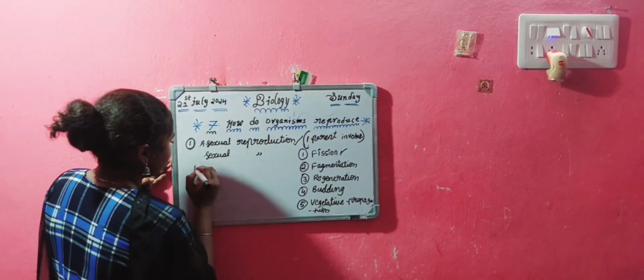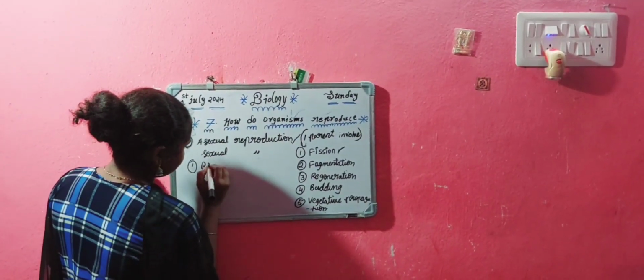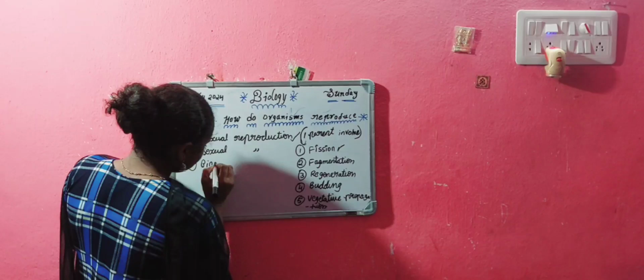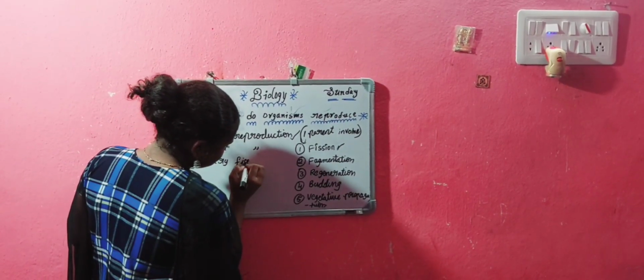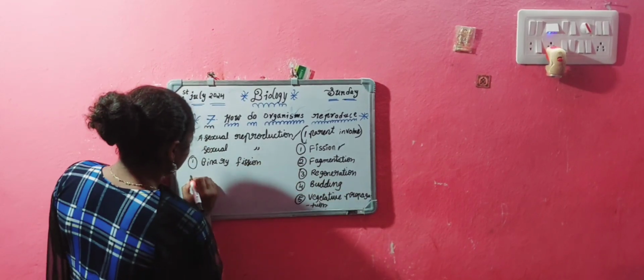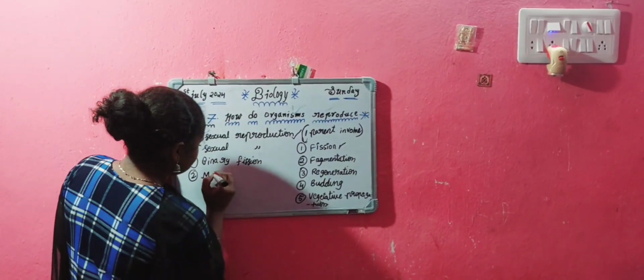Fission is divided into two types: first one is binary fission, and next one is multiple fission.